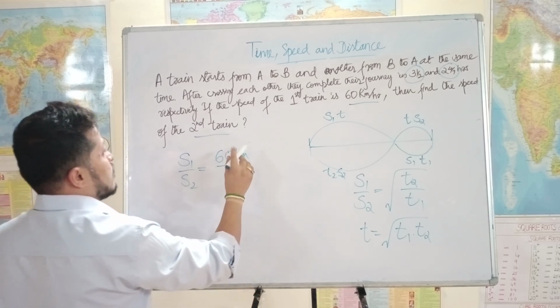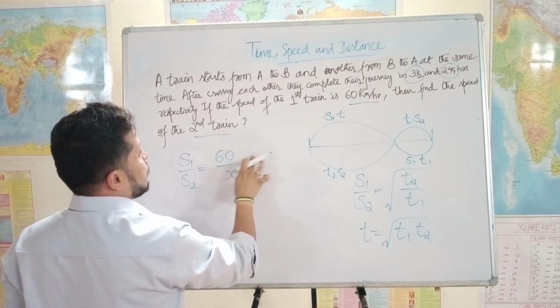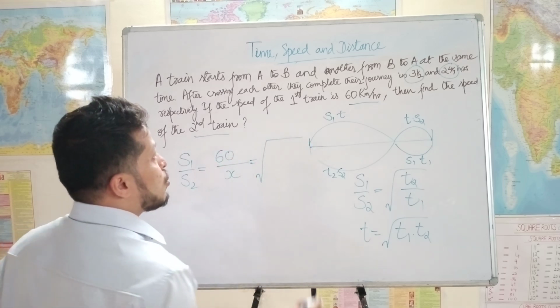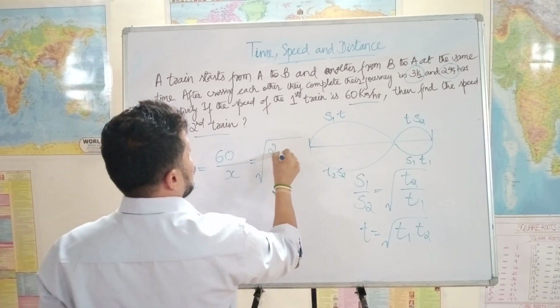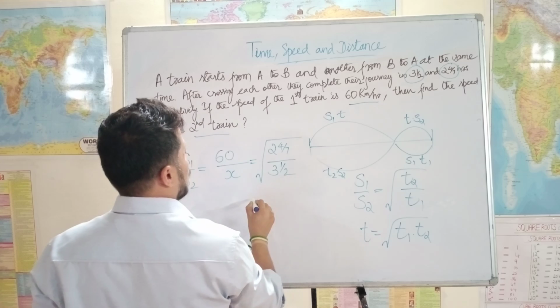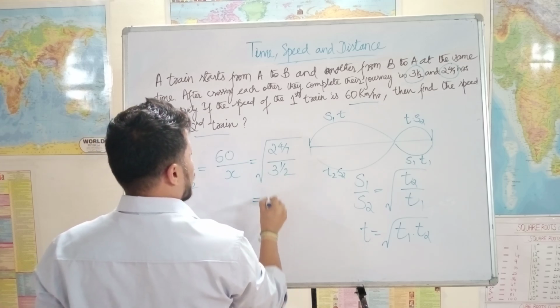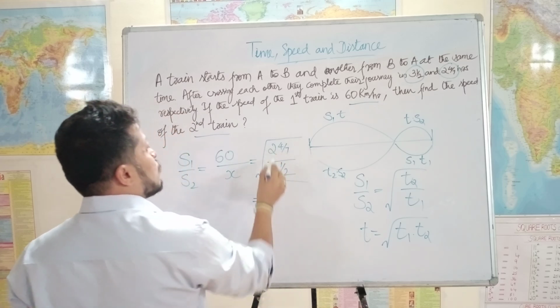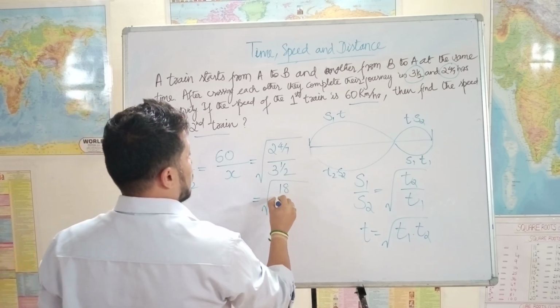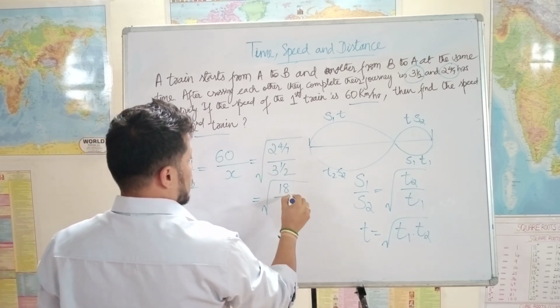60 by x is equal to square root of T2 by T1. What is T2? 2 4 by 7, divided by 3 1 by 2, which is equal to square root of. 7 into 2 is 14, 14 plus 4 is 18, so 18 by 7.